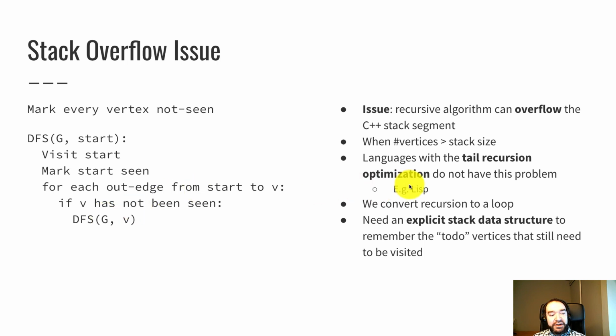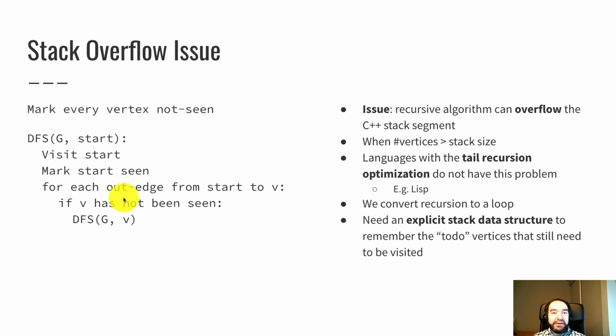So we could implement this version of depth first search in one of those programming languages that have tail recursion, but C++ is not one of them. So we will have to do this in a different way that doesn't overflow the stack. And to do that, we'll convert this recursion into a loop. We won't use a recursion. Instead, we'll have a loop.